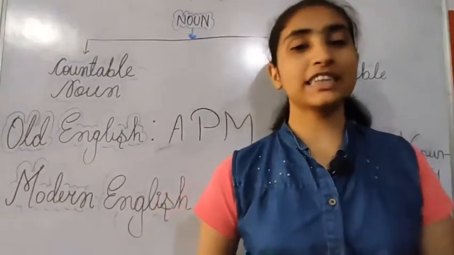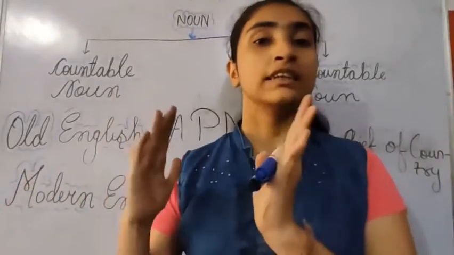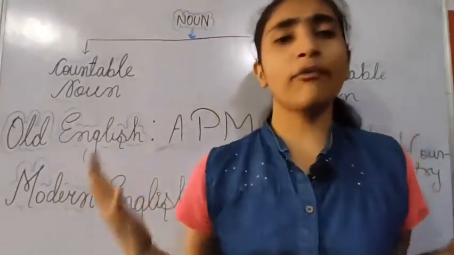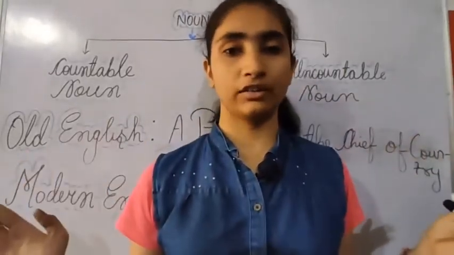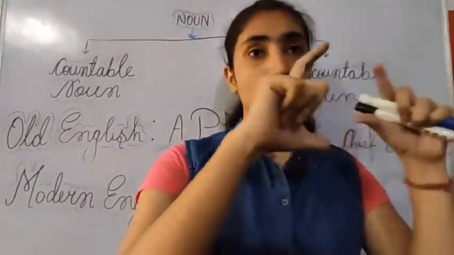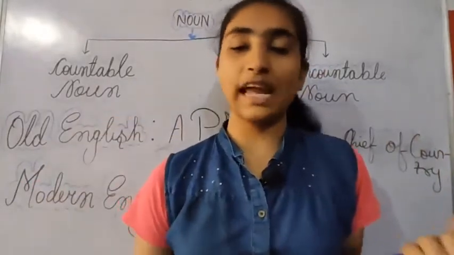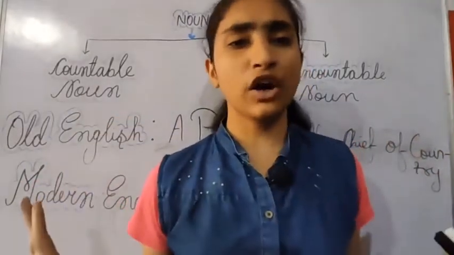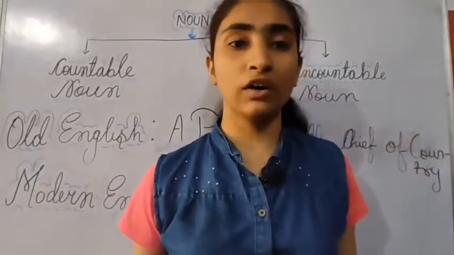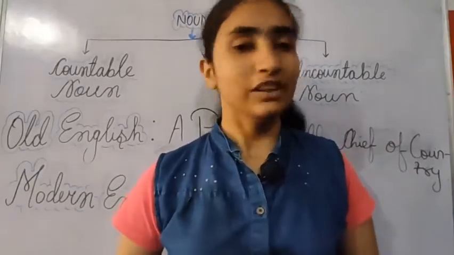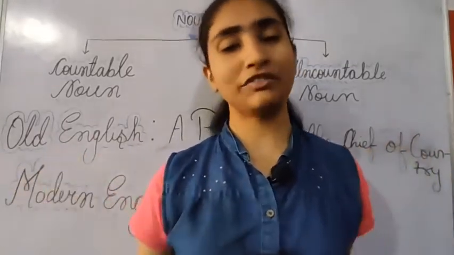So, today in this session, we are going to start the second topic of noun after articles, that is noun. So guys, we all are born and brought up with a common definition, which is quite common to everyone. That definition is: all living words are called noun, or a noun is a name of person, place, animal or thing. But nobody has taught us the historical background of noun. Nobody has taught us the derivation of the word noun. But today with the Western Lingua, you will learn all these things. We will cover all the historical backgrounds of noun. So stay tuned with Western Lingua.